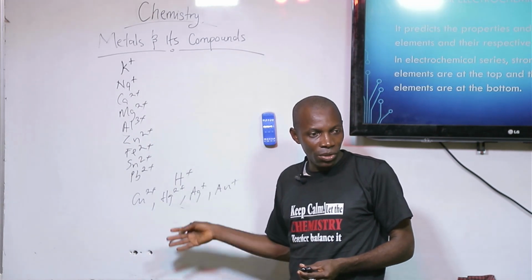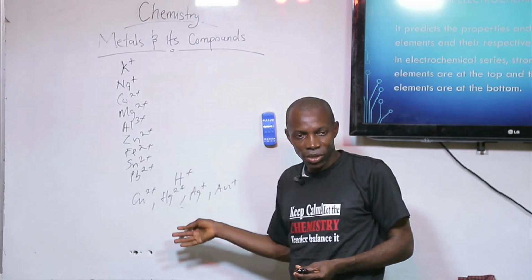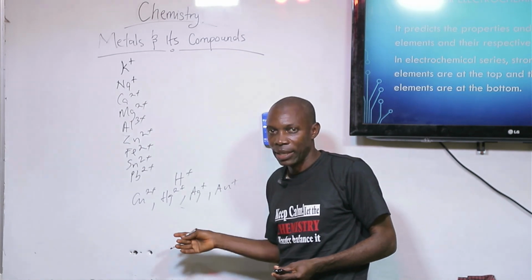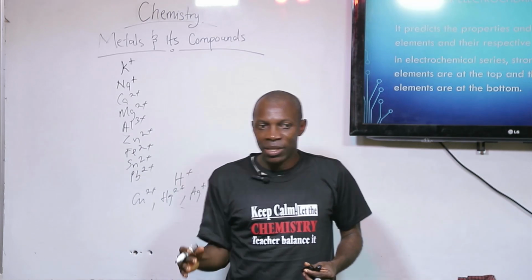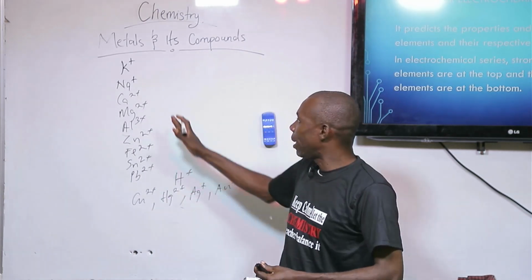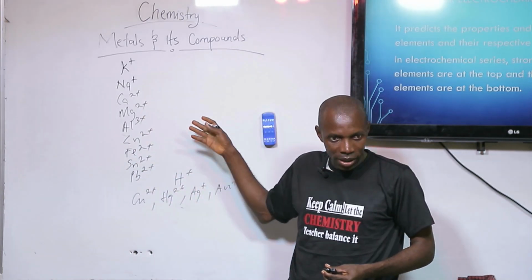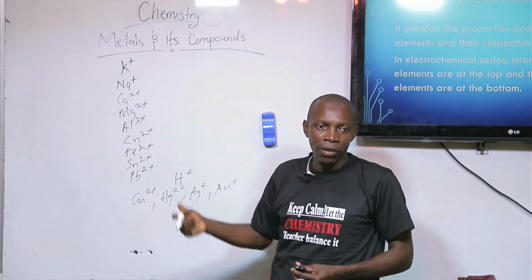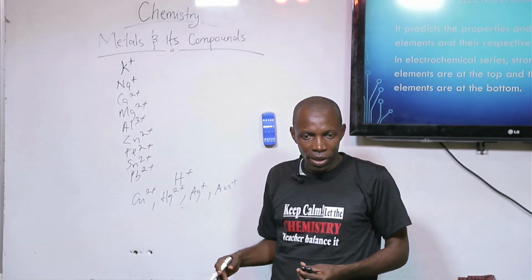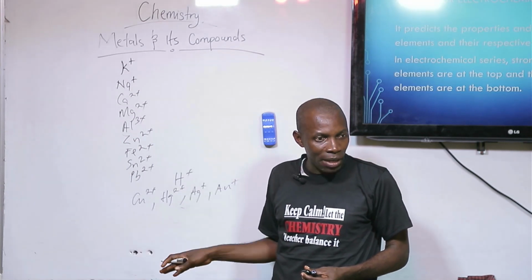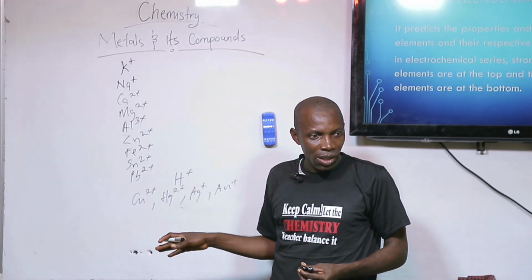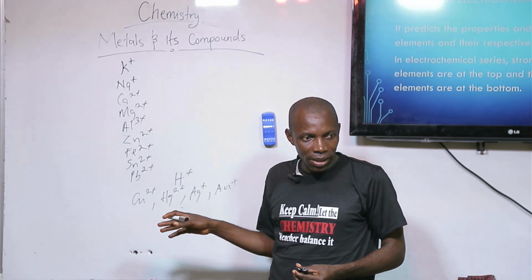They are the non-metals, and they are the oxidizing agents. So from the table, you have observed that the metals, which are reducing agents, are at the top of the electrochemical series, while the non-metals or the oxidizing agents are below.